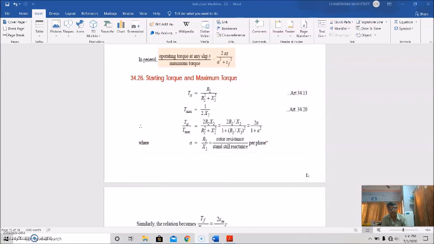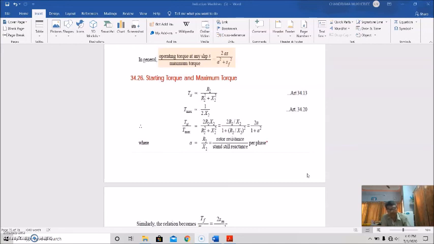Not only that, we have discussed the losses and the power flow diagram of induction machines, how power flows from input power to output power. We have also discussed the different losses: core loss, copper loss, mechanical loss, stray losses, etc. And we have also found the efficiency.